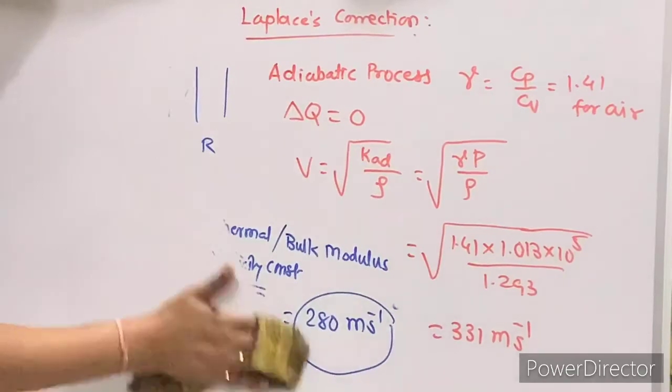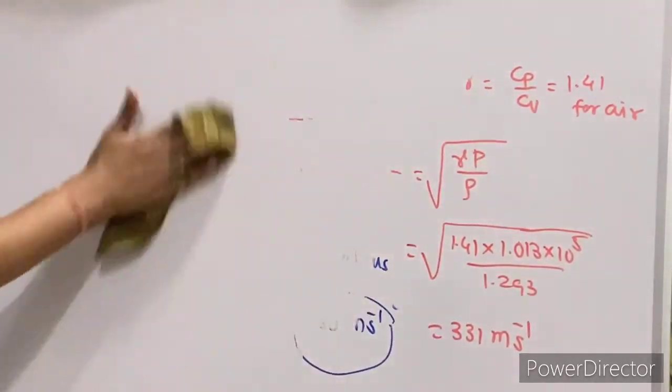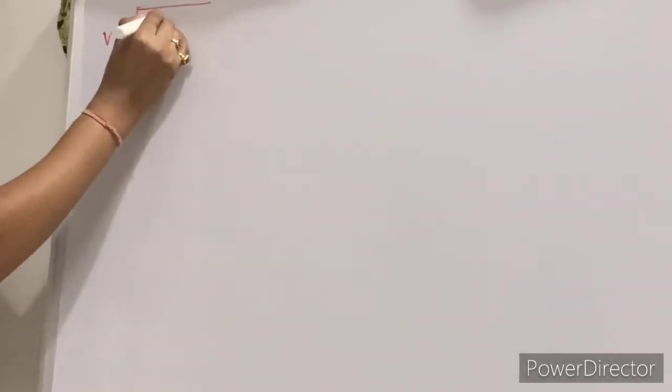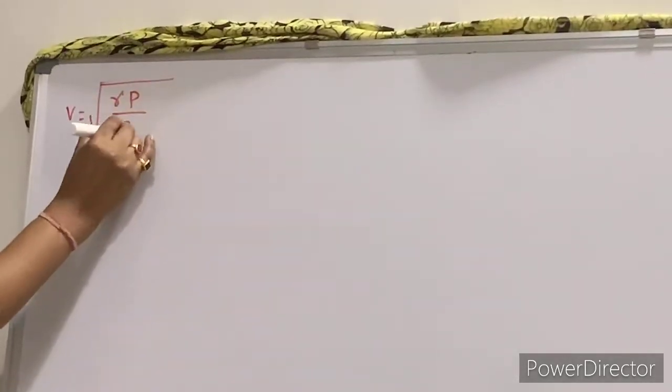Now what is the next part? Now the factors on which the velocity of sound depends, and the factors on which it is independent. For that I will use an equation. From the Laplace correction, V is equal to under root gamma P upon rho.